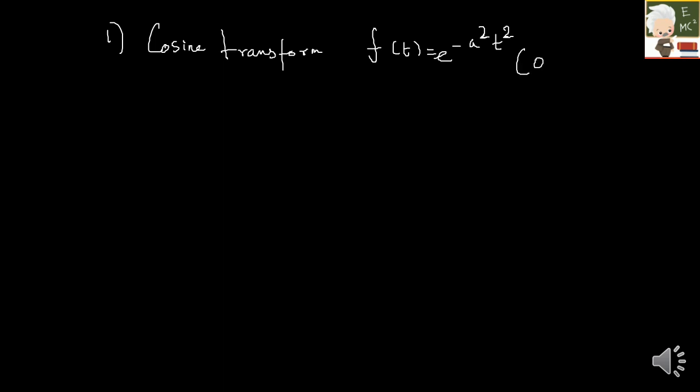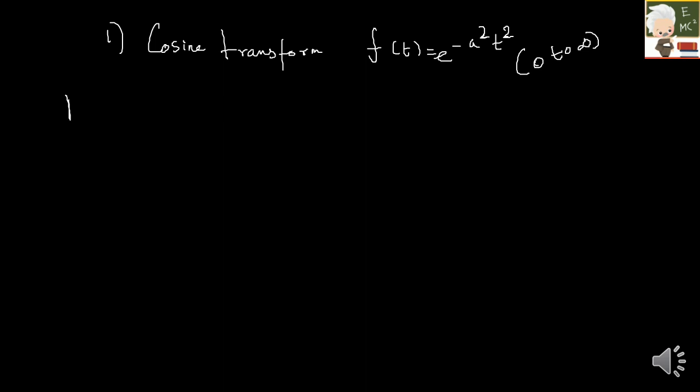So here my first question is: find the cosine transform of a function f of t equal to e raised to minus a square t square. Remember, the most important thing for cosine or sine transform is that your limits are from 0 to infinity. So it is in t.